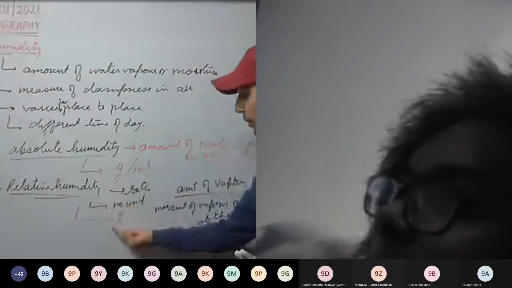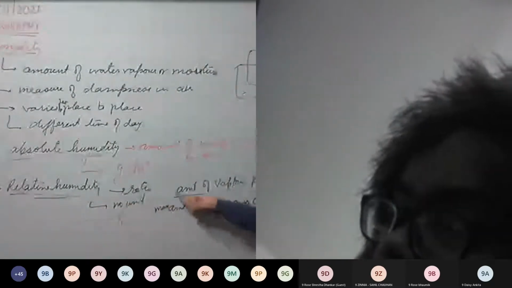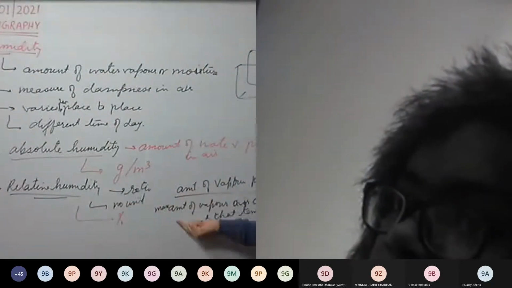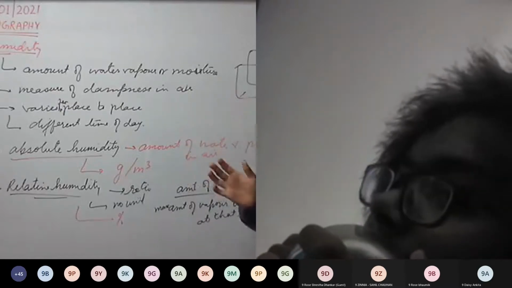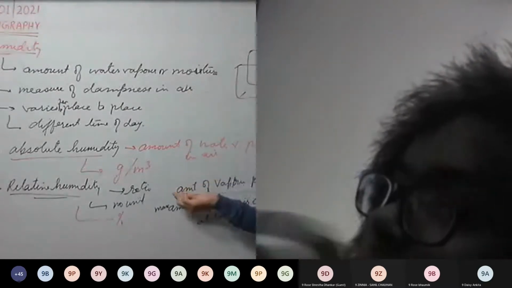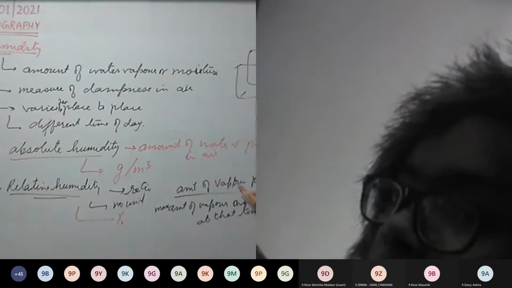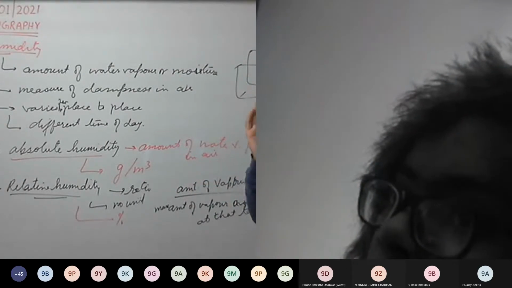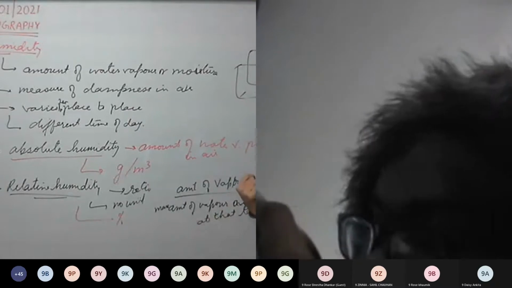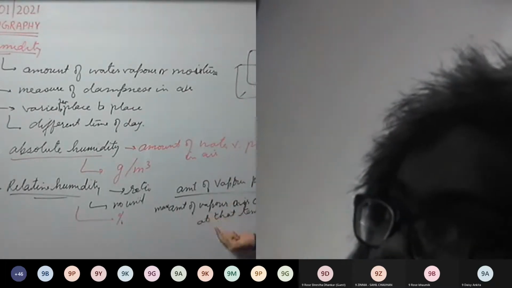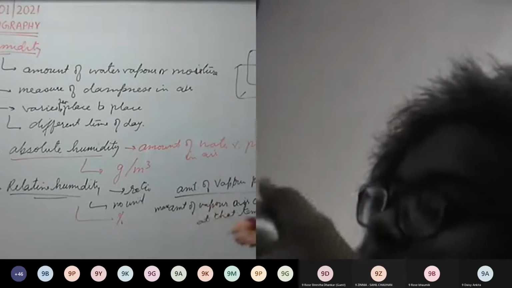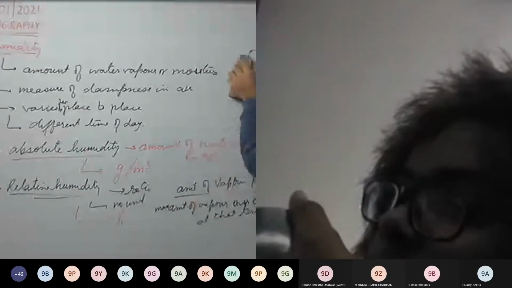So relative humidity is a ratio. Ratio of what? Two terms are there. First, we measure the amount of water vapor present. For example, at this time of the day, I have measured the amount of water vapor present. Now, what is the amount of water vapor this air can hold at this temperature? The maximum amount of water vapor it can hold.